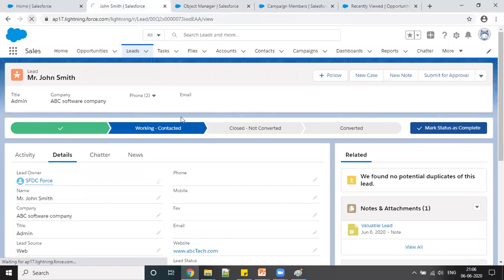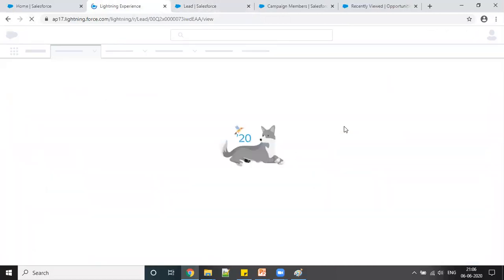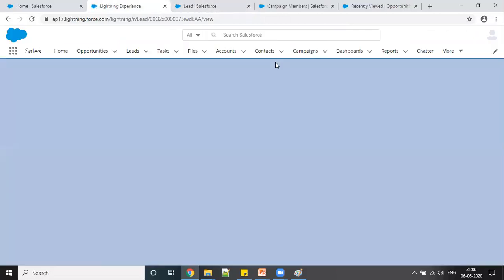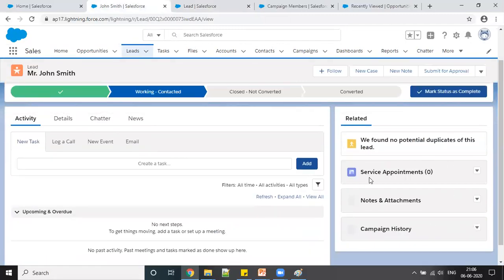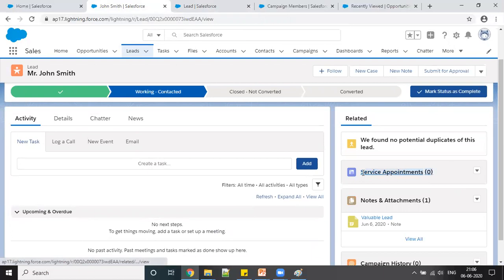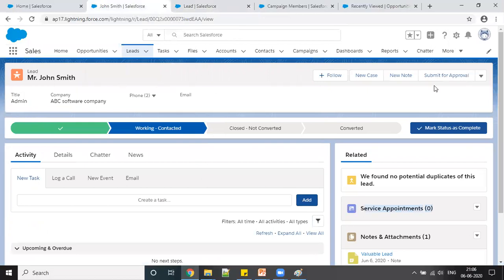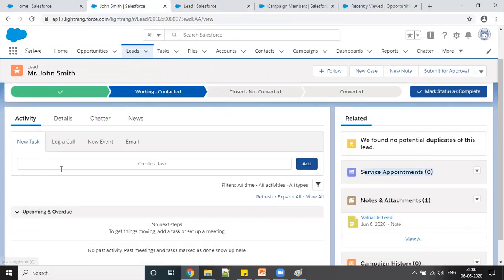Okay. So we have a detailed session on that, about the page layouts, how to edit page layouts and all. So you can see this service layout, it did not exist before, but I can see it now because I have just added it. Okay, so you will see a lead like this, and you can see activity. So I was talking about this new task, new events, and log a call. We will discuss this at a later stage. Right now I'm going to talk about this log.